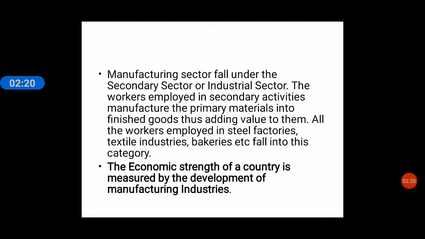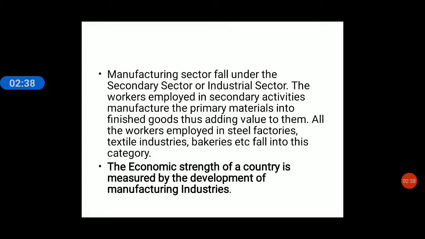The workers employed in secondary activities manufacture primary materials into finished goods. They manufacture primary goods into finished goods, thus adding value to it. Right? Suppose